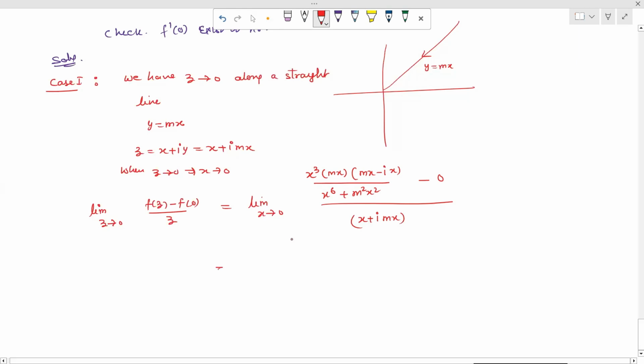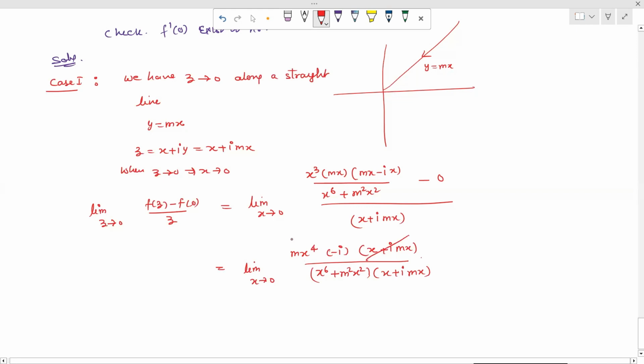Now we simplify this, so we can write down the limit x tends to 0. So this can be written as m x raised to the power 4. In this term, we can take minus iota as common. The first term will be x, or i square is minus 1, so we can write minus minus plus, so i mx upon x raised to the power 6 plus m square x square into this denominator x plus iota into mx.